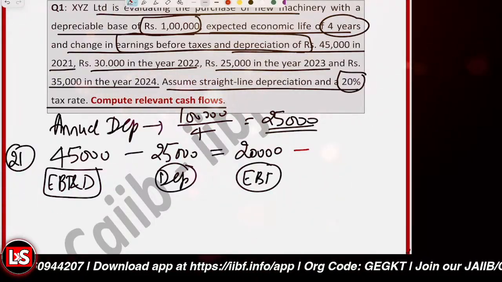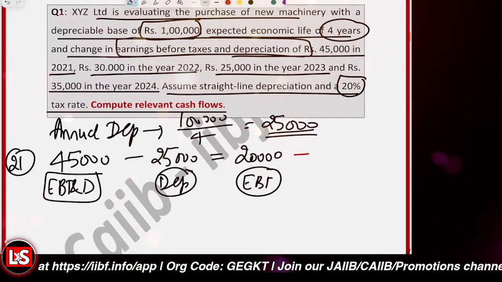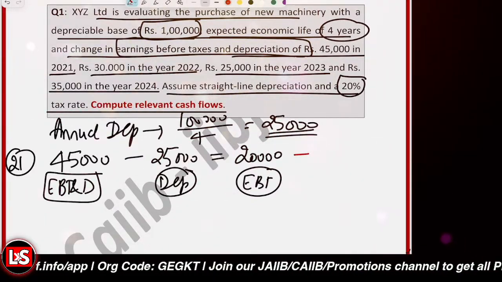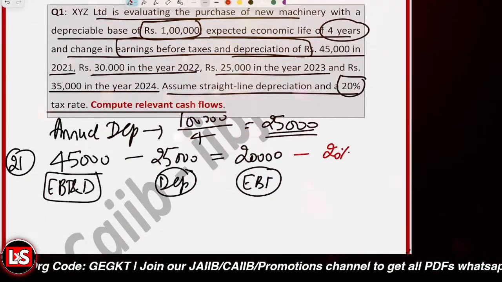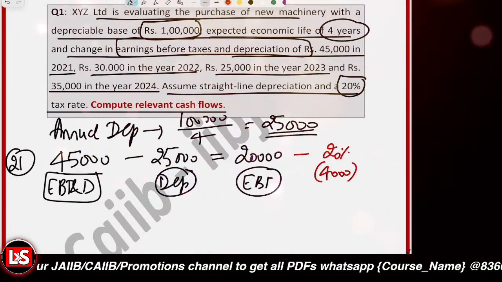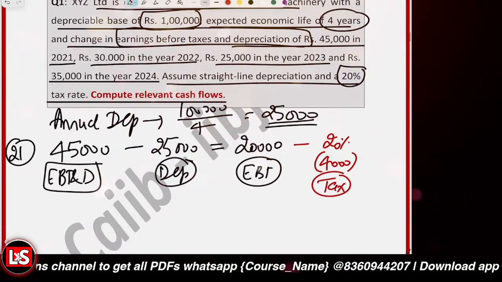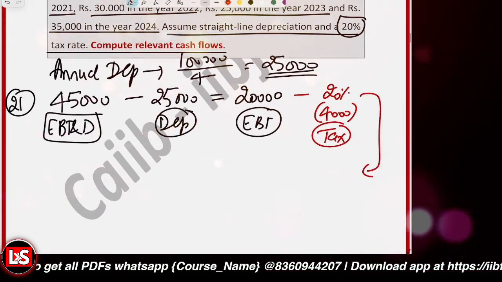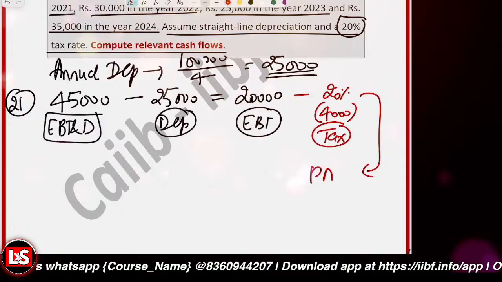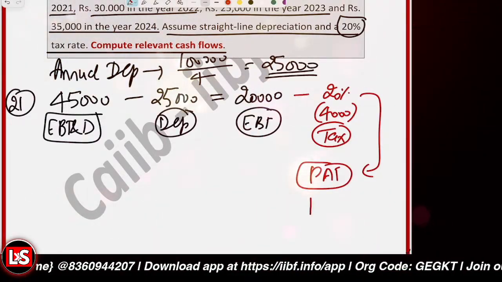20% over what? 20% of the total amount is to be calculated. So 20% of EBT is to be calculated. That is 4,000 rupees. That is to be deducted. So that's the tax that we have to deduct. And then you will be having the profit after tax, or EAT we say. That is coming out with 20,000 minus 4,000, that is 16,000 here,